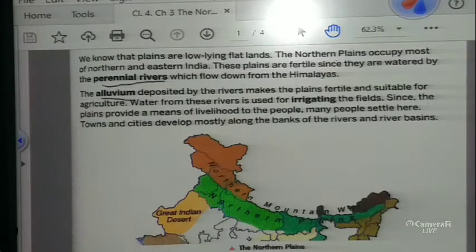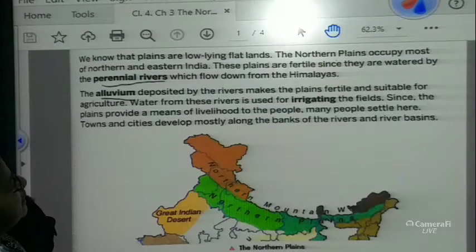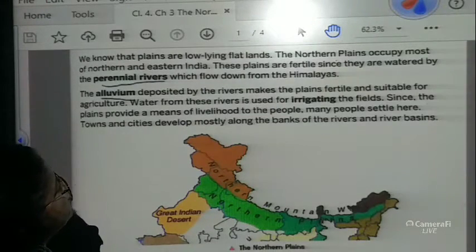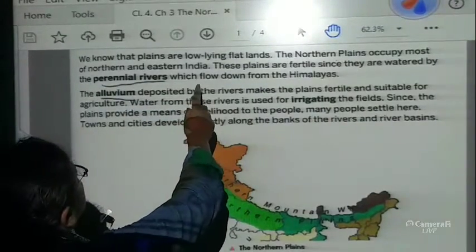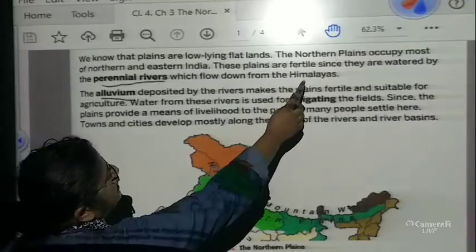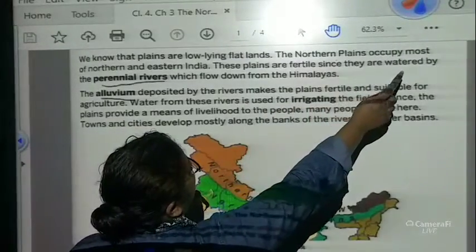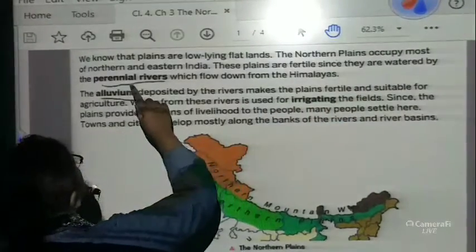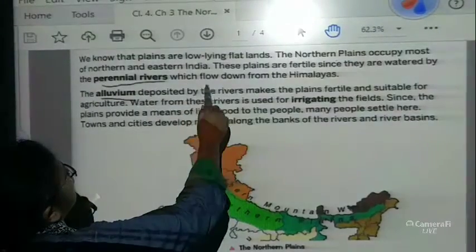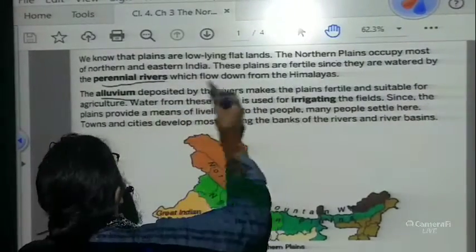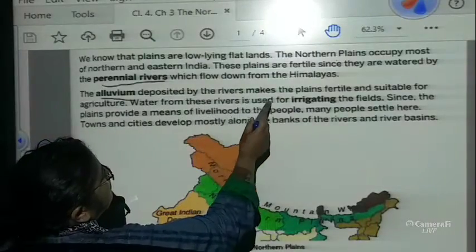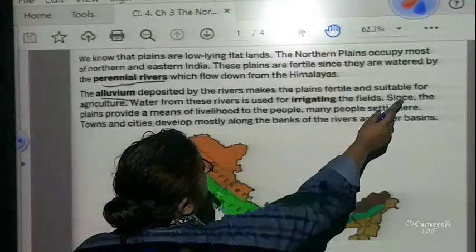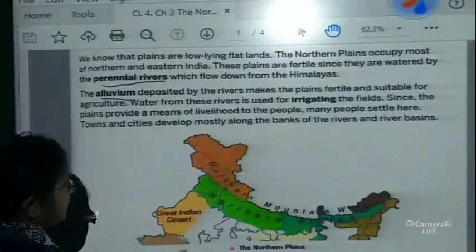We know that plains are low-lying flat lands. The Northern Plains occupy most of the northern and eastern India. These plains are fertile since they are watered by the perennial rivers which flow down from the Himalayas. The alluvium deposits by the rivers make the plains fertile and suitable for agriculture.